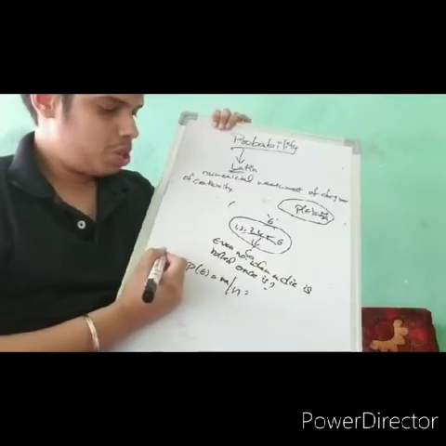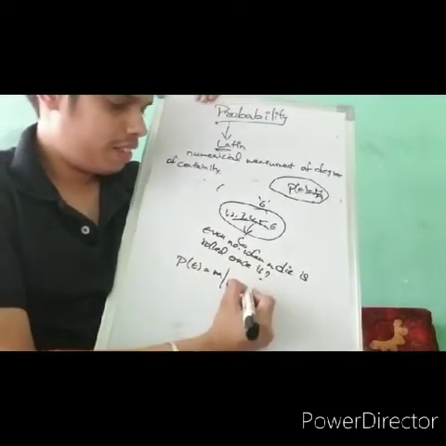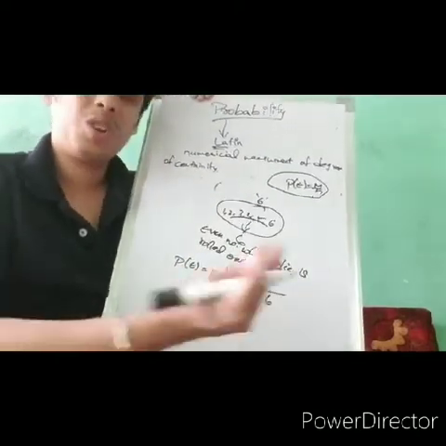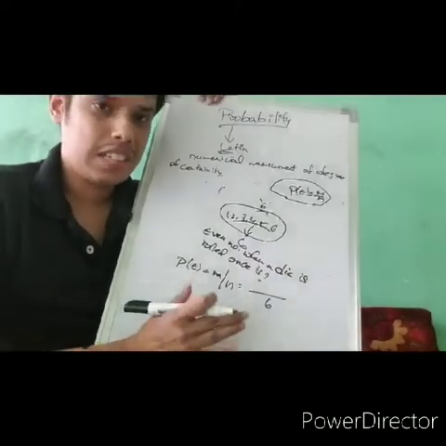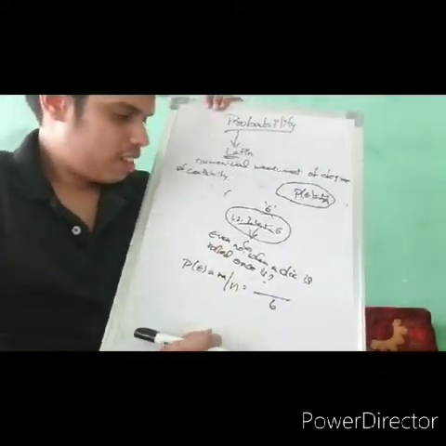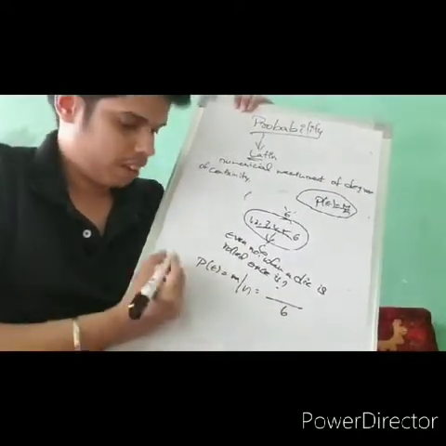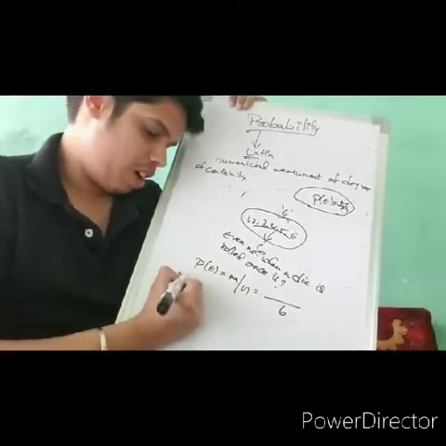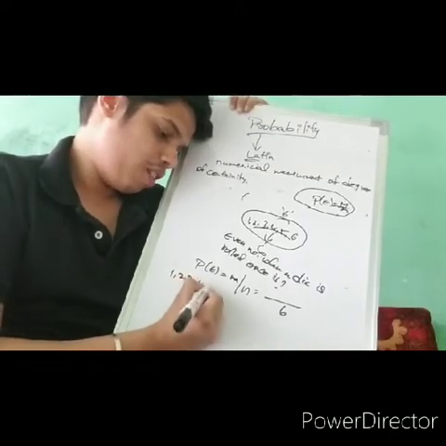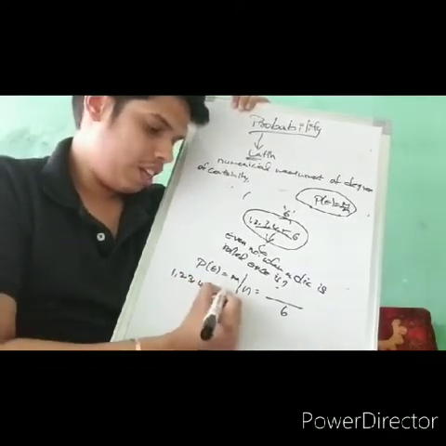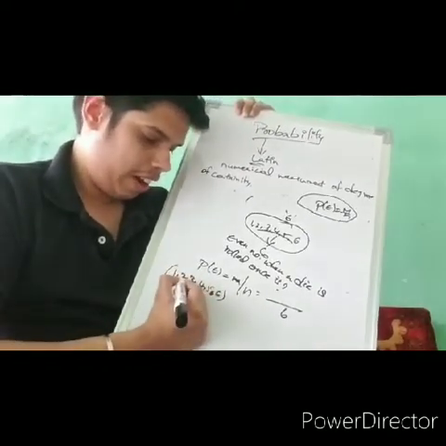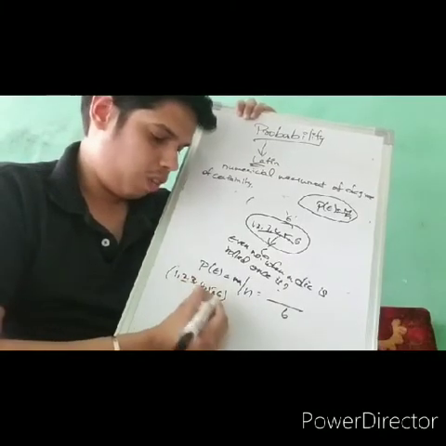Here n will be 6, as the total number of outcomes when a die is rolled is 6. And we want an even number. A die consists of 1, 2, 3, 4, 5, 6 on its faces, and the even numbers here are 2, 4, 6.